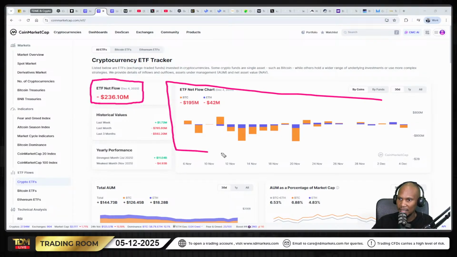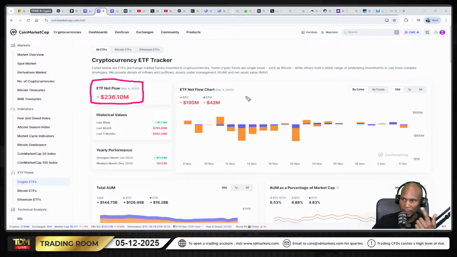And then this chart here basically shows you the two, the Bitcoin and the Ethereum. Bitcoin is in orange, Ethereum is in blue. So this is today's activity. This is, in fact, from yesterday, this is yesterday's activity. So yesterday, look what happened. We have a lot of Bitcoin ETF outflows. We also have a few Ethereum outflows as well. But basically, we've got outflows.